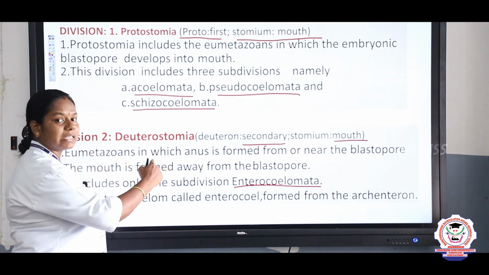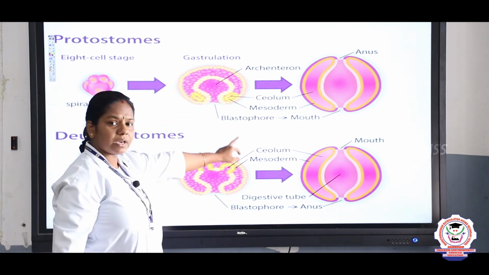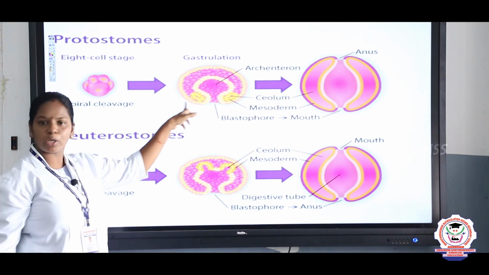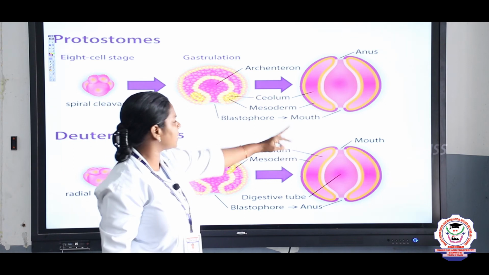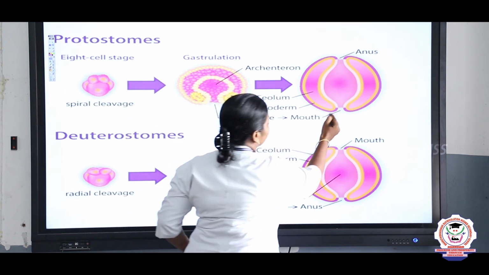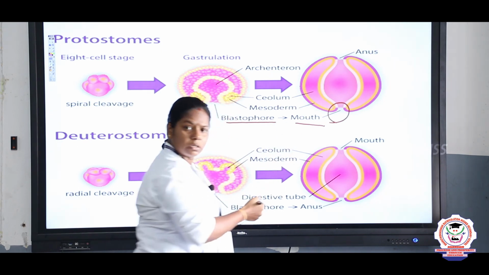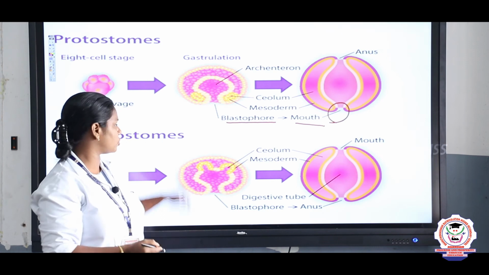Right, now let us see the diagram of it. This is the diagram of the protostomia and deuterostomia. Here you see, children, at the time of embryonic development, what is formed first? The blastopore first develops into the mouth. The blastopore, first what is formed? Mouth is formed, hence it is said to be protostomia.